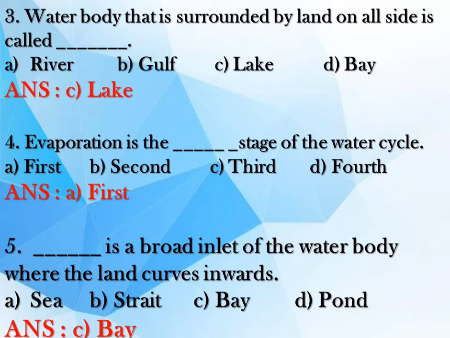Question 5. Dash is a broad inlet of the water body where the land curves inwards. The options are A, sea, B, strait, C, bay, D, pond. Correct answer C, bay. Bay is a broad inlet of the water body where the land curves inwards.